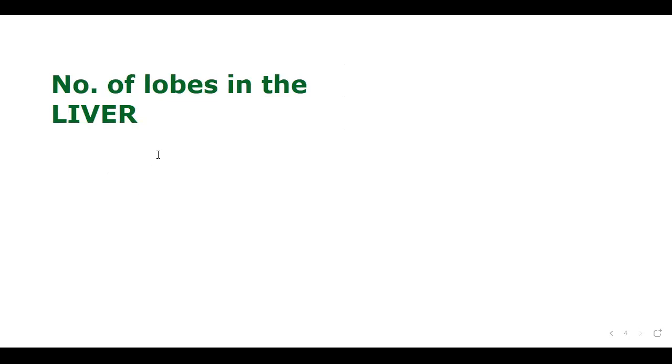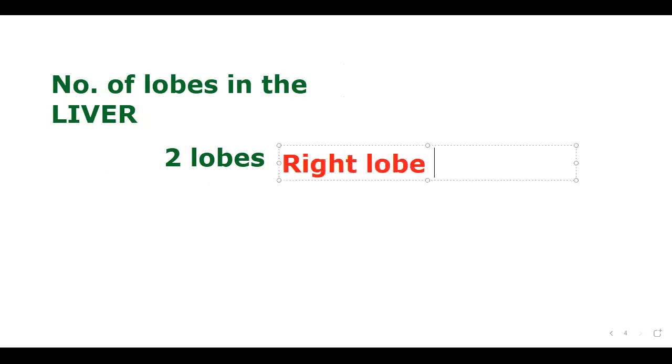Okay, so right and left lobe. Two lobes are present, the right lobe and the left lobe. Now the structure.